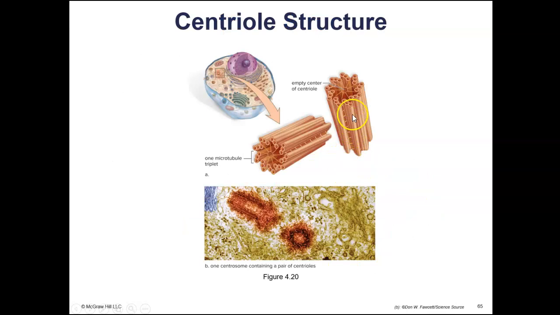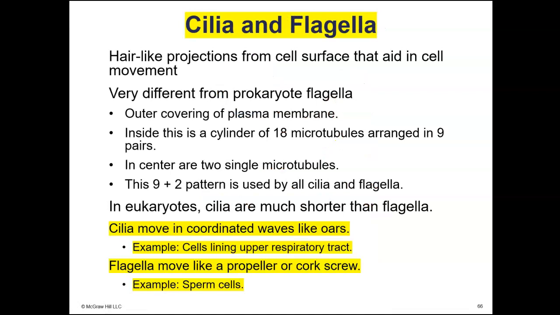So these are what centrioles look like, and they're composed of a triplet of microtubules, and there'll be 9 of these triplets, and then they form kind of this barrel-shaped structure, and they line up at right angles to each other, and you've got one pair per animal cell. Cilia and flagella are structures that help in movement.